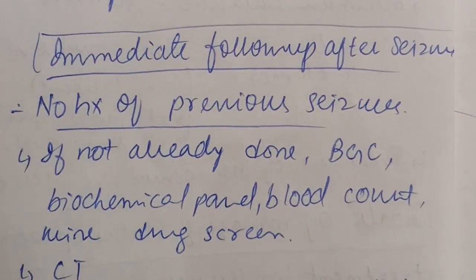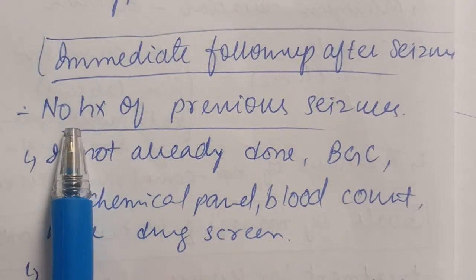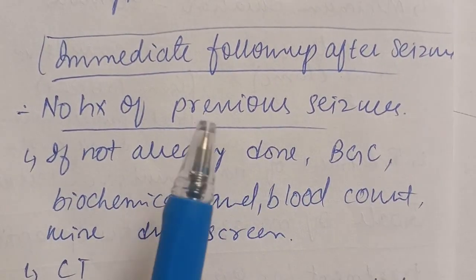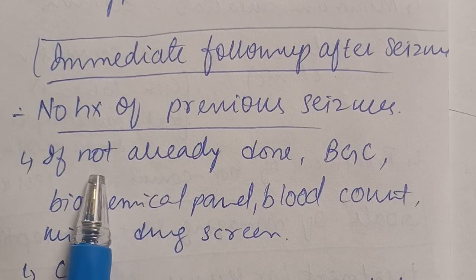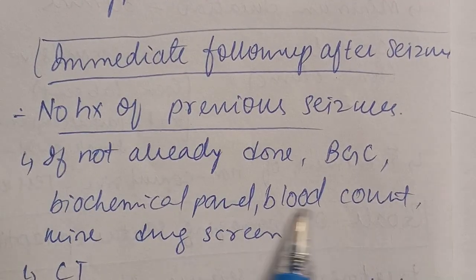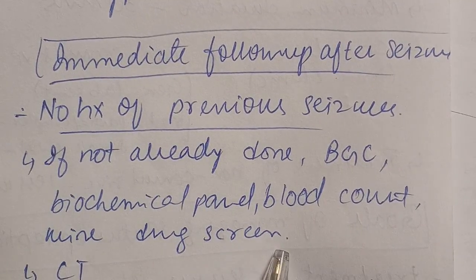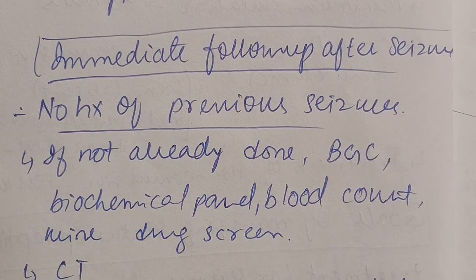Immediate follow-up after seizures. If the patient has no history of previous seizures and this was the first episode, and if the biochemical panel and CBC are not already done, we are going to do the blood glucose concentration, biochemical panel, complete blood count, urine drug screen, and CT, and LP if infection is suspected.